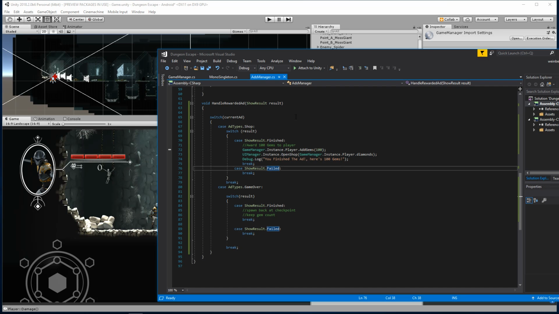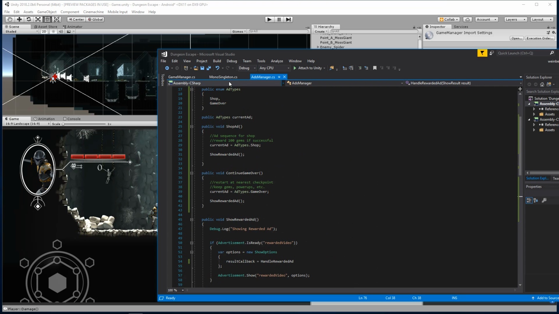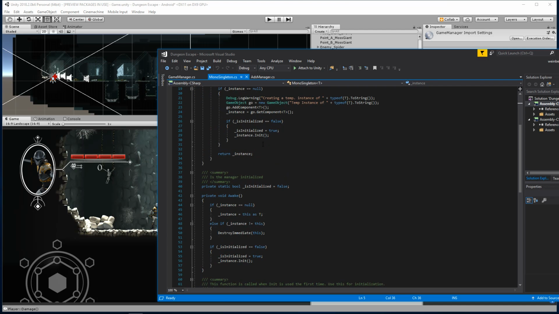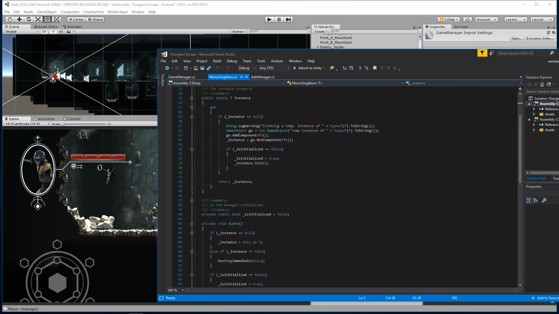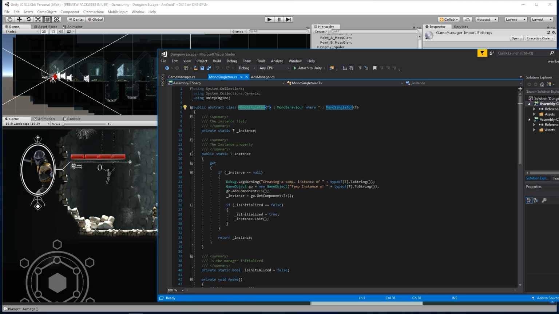Yeah, mono singleton is incredible. It's such a cool tool. It really saves you a lot of time with creating manager classes, and it allows you to simply type this and then do all your initializations in here. That's it. It cleans up your scripts quite a bit. So I definitely recommend you check it out. You can find a mono singleton design online, but I'll be creating a tutorial for the logic of what you're actually doing, how generics work, and what this T is.